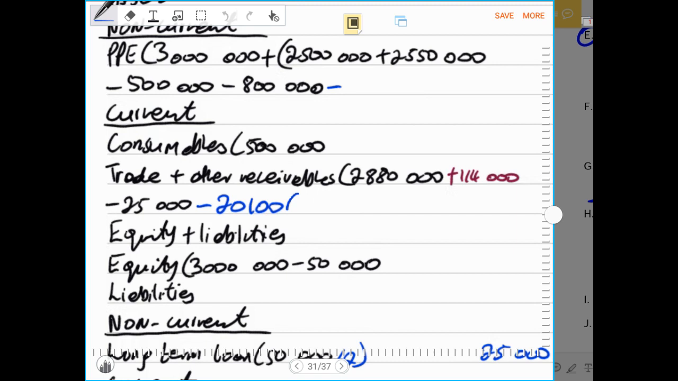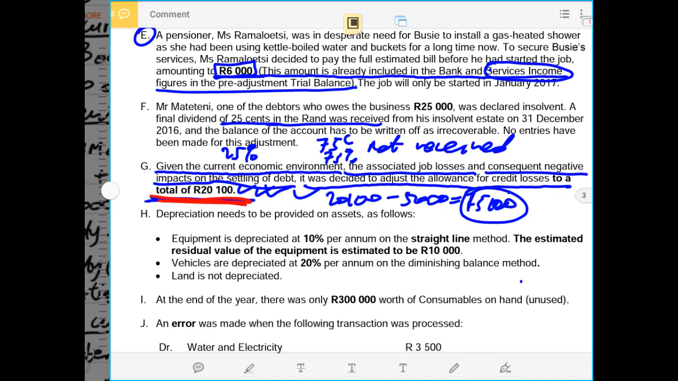If we want, we could have said 5,000 plus 15,100, because the 20,100 is made of 5,000, which is the allowance from the trial balance, and the increase in the allowance. This is the increase in the allowance. The allowance for credit loss increased by 15,100. We could have recorded it here if we wanted in the statement of financial position. However, I just prefer that we record the totals also to save space. So now we have recorded this adjustment to where it is supposed to be recorded.